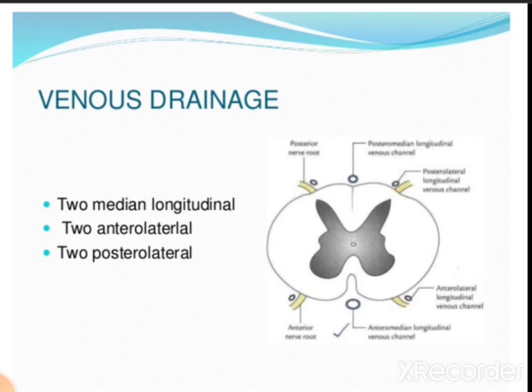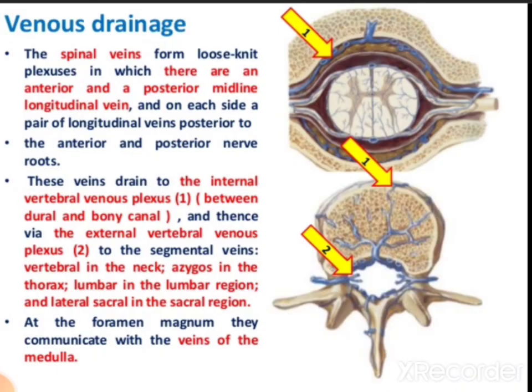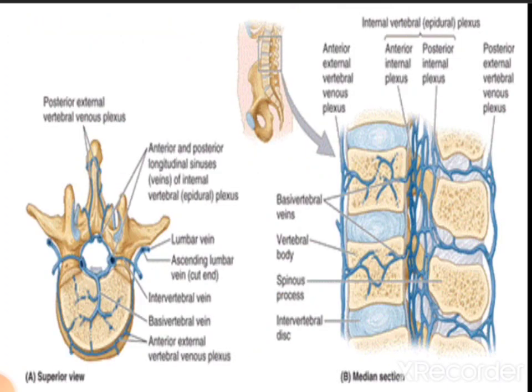Then the venous drainage of the spinal cord includes the 2 median longitudinal, 2 anterolateral and 2 posterolateral veins. The spinal veins form a loose-knit plexus in which there are an anterior and posterior midline longitudinal vein on each side, a pair of longitudinal veins. We have them posterior to the anterior and posterior nerve roots. So these veins drain into the internal vertebral venous plexus, and then via the external vertebral venous plexus they drain into segmental veins. Then at the foramen magnum they communicate with the veins of the medulla. So this is the venous drainage of the spinal cord.